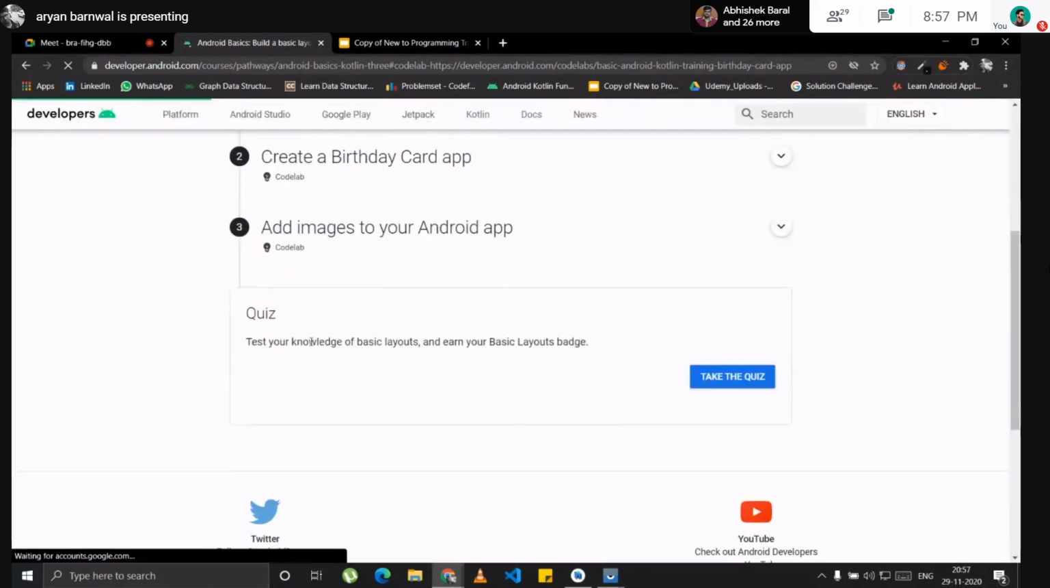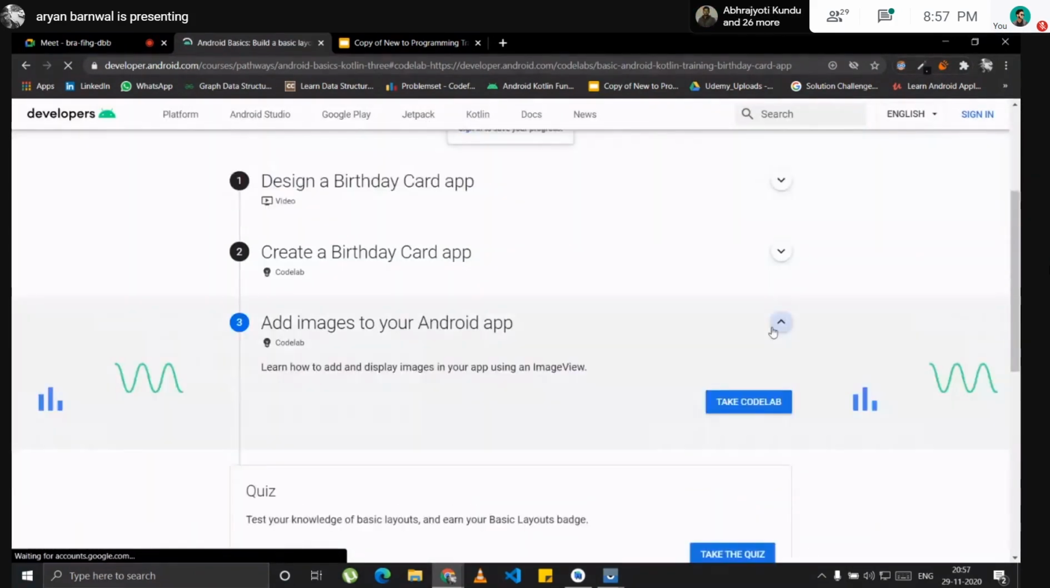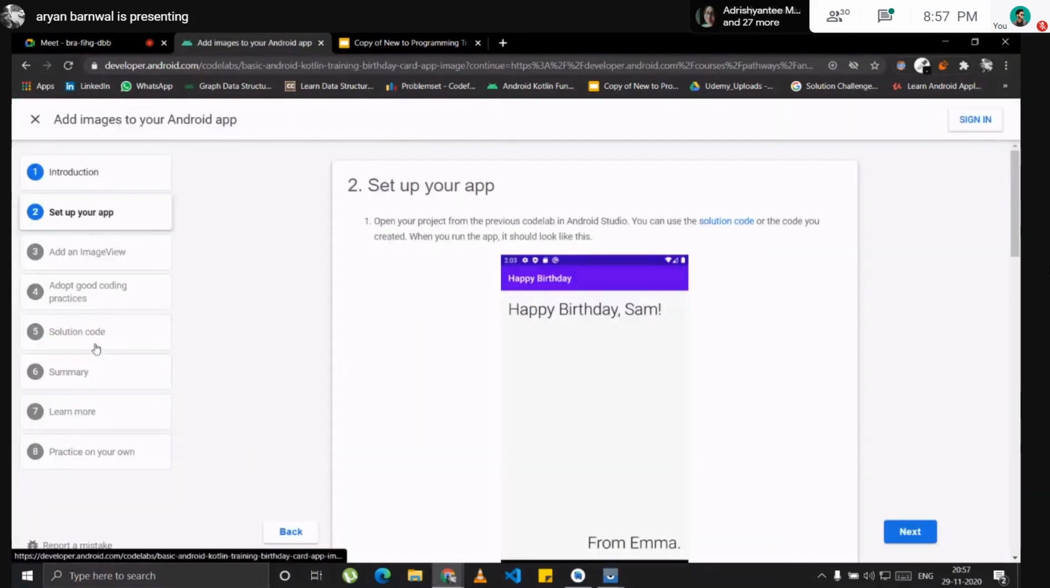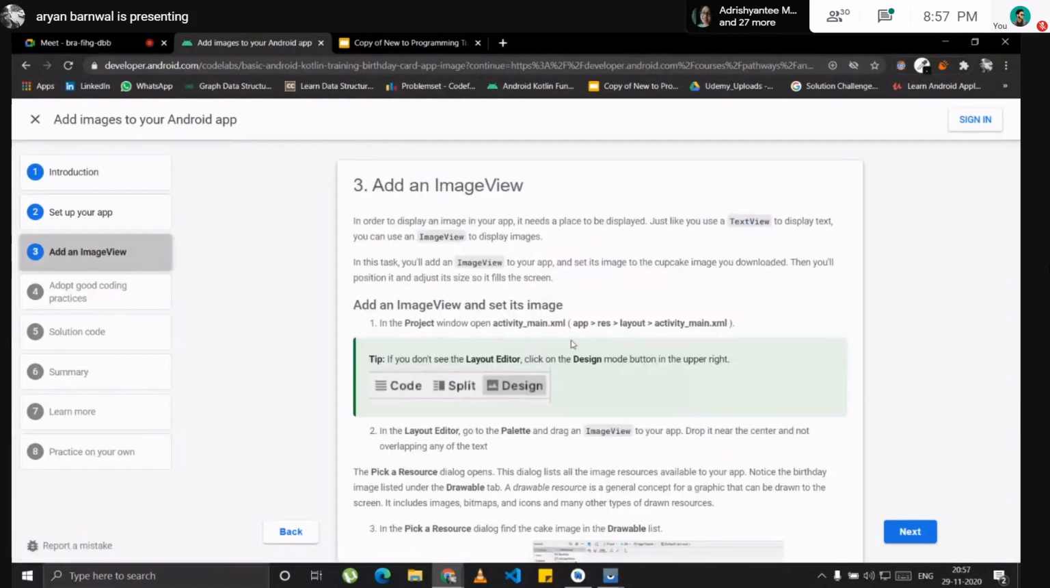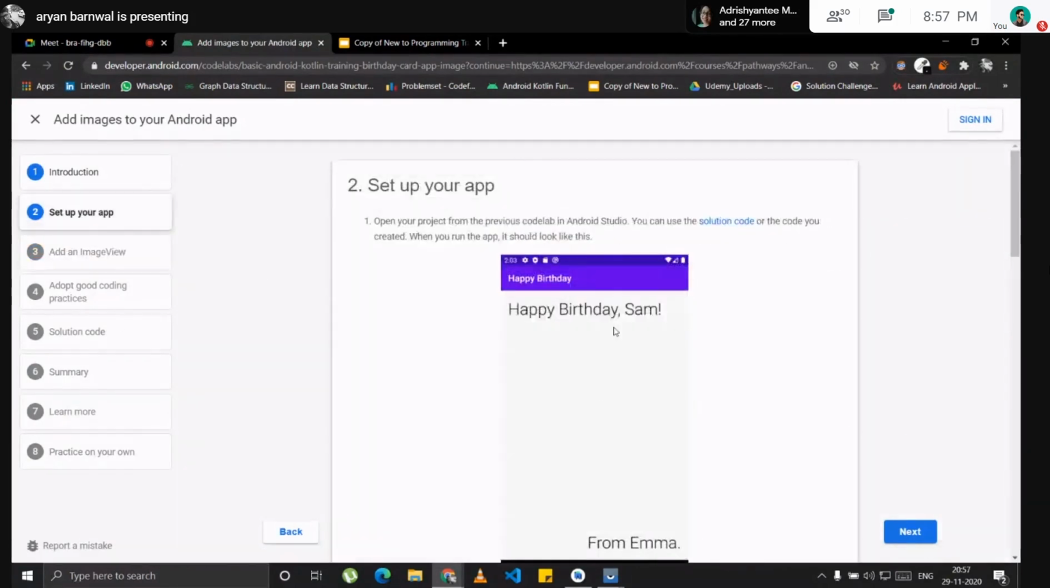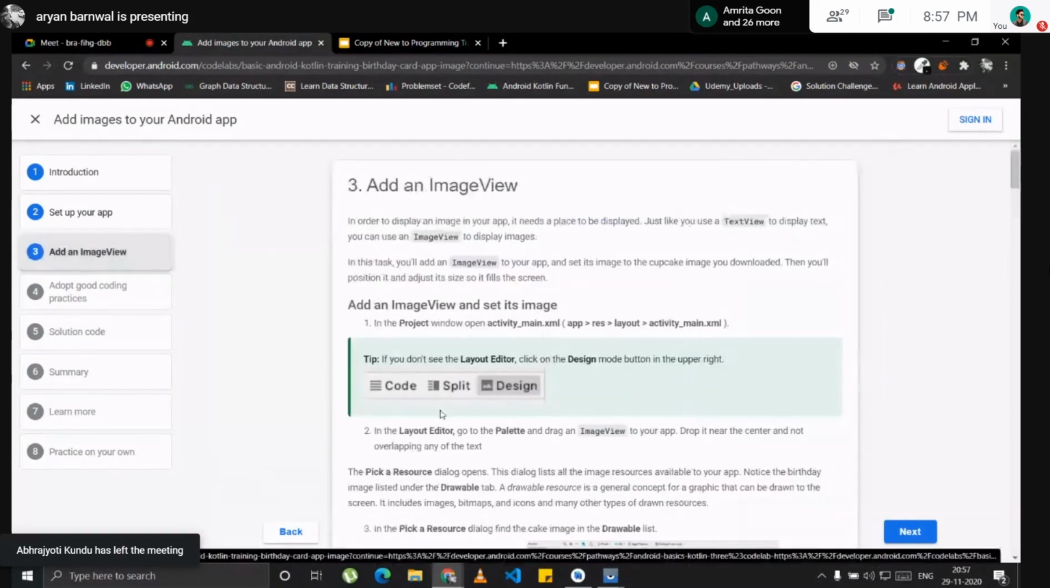In the next code lab, we have to just add an image, a simple image. It will take 1 minute. We already have the app set up. I haven't changed the styles. You can do it by following the code lab. We are running out of time, to be truly honest.